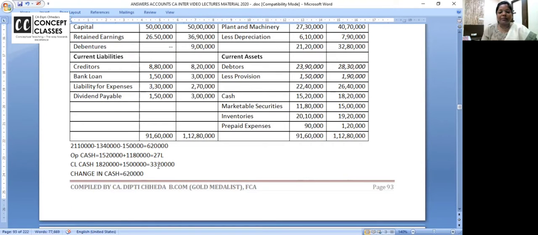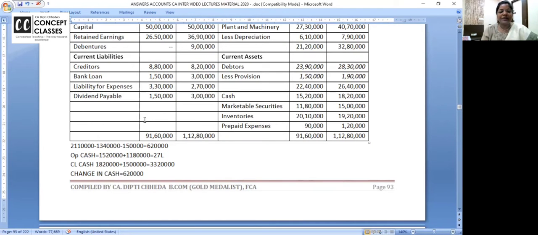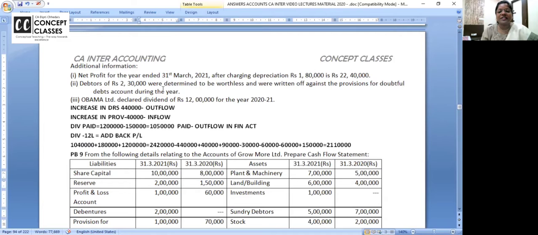Opening cash including marketable securities, closing cash including marketable securities. And in the operating activities, a very important thing is, when you are taking debtors and provisions as current assets and current liability, no need to give the effect of this 230 or bad debts and all.